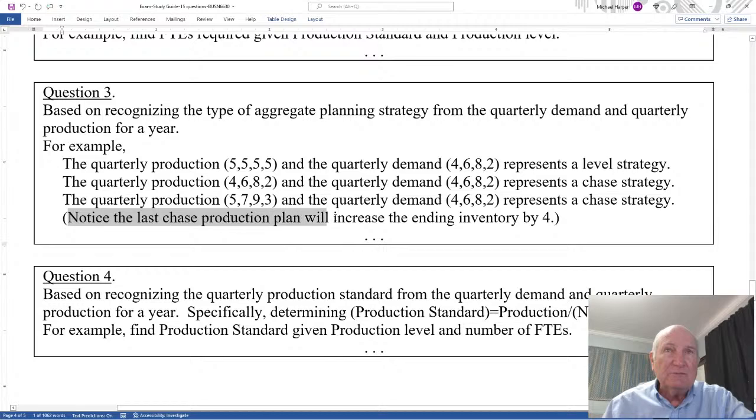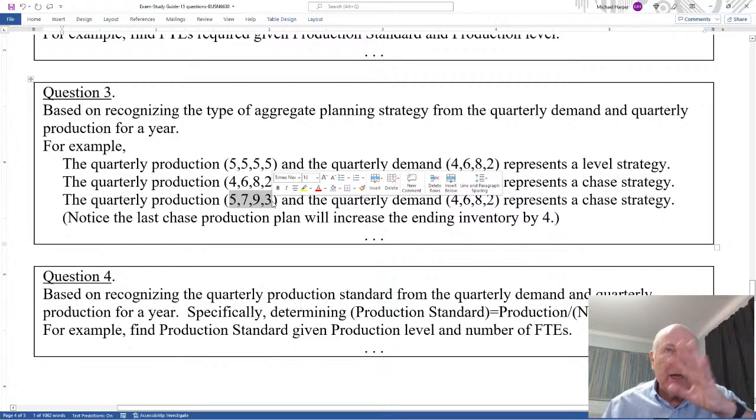Notice the last production plan increased the ending inventory by 4, because each quarter I produce 1 more than the demand, so my ending inventory will increase. But it's still a chase demand, because the pattern in the demand is reflected in the production plan.